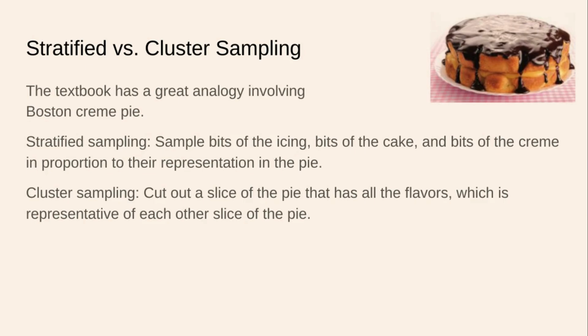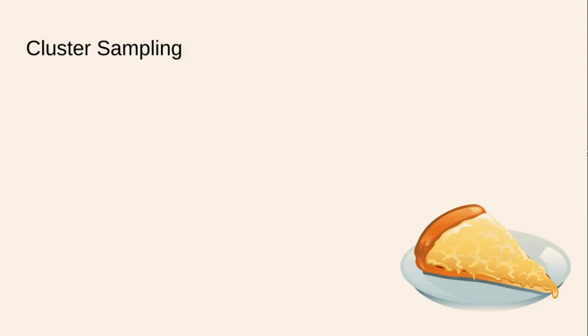So that is a set of two strategies I could use to get an idea of how the Boston cream pie tastes. One involves sampling proportional to the representation of the population, and another involves assuming that each slice is going to taste the same as any other. Now that we have the difference between stratified and cluster sampling down, let's look at another example of cluster sampling.